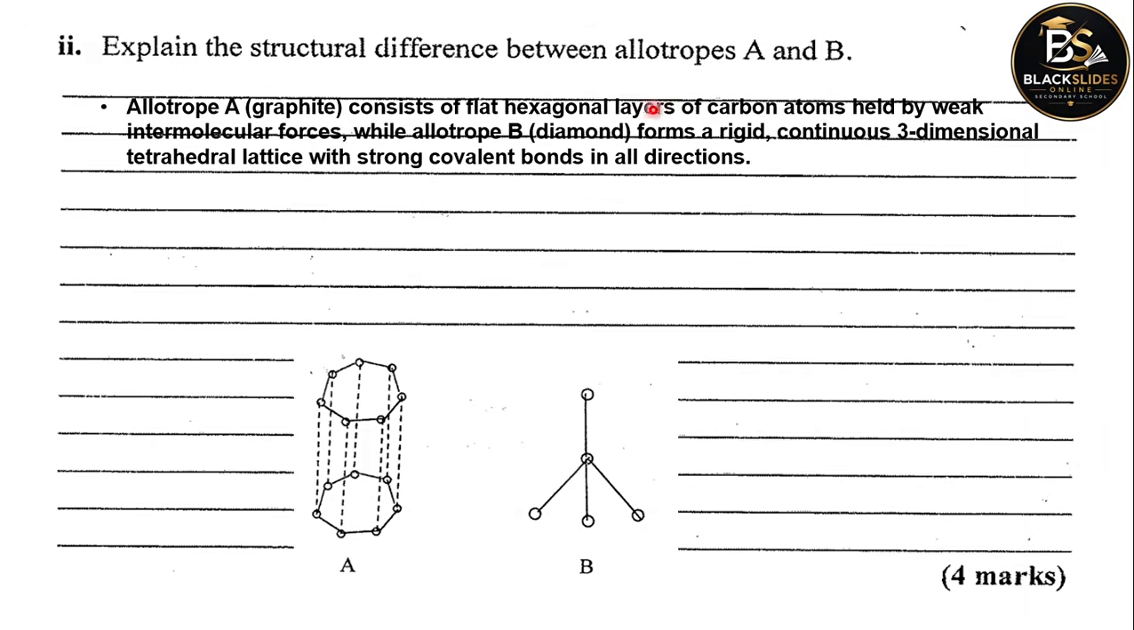The layers of carbon atoms are held by weak intermolecular forces. Alright, while B is a diamond, which forms a rigid, continuous, 3-dimensional tetrahedral lattice with strong covalent bonds in all directions. That's one difference for 2 marks.